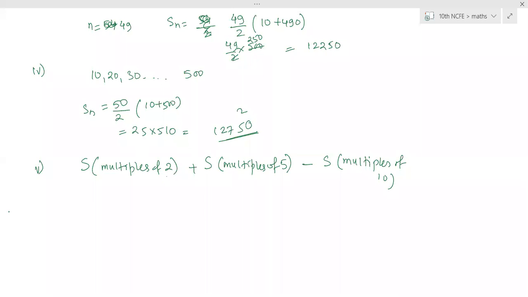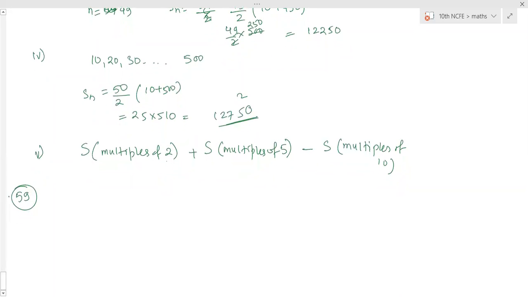The first term of each is 5 and the common differences are D1 equal to 2, D2 equal to 4, and D3 equal to 6 respectively.